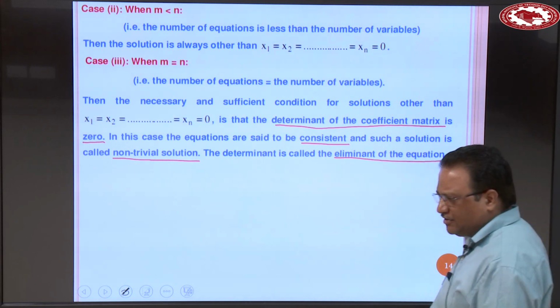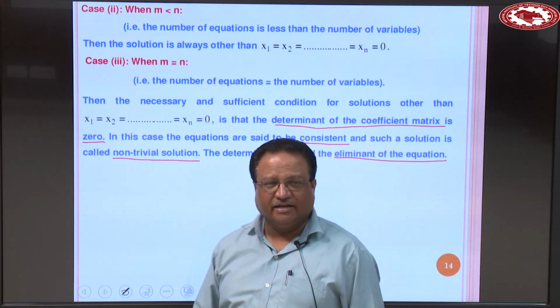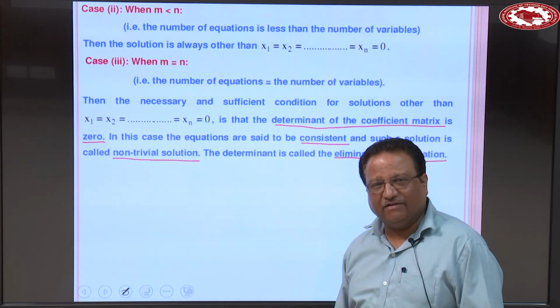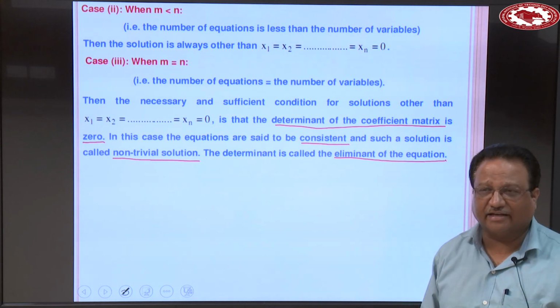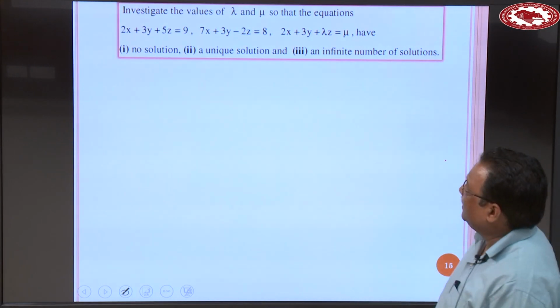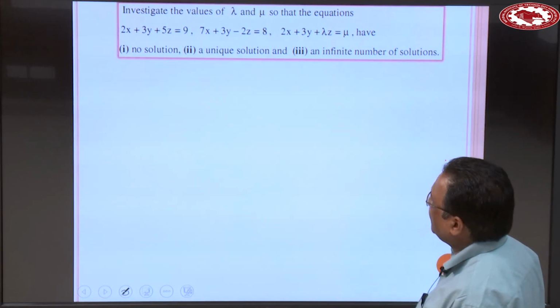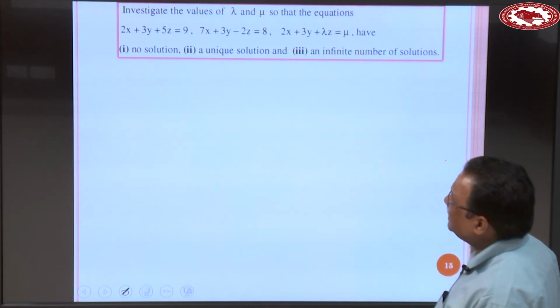So, in case of homogeneous equations, there is no problem, but in case of non-homogeneous equations, we have to evaluate the rank of A as well as the rank of the augmented matrix. Now, let us clear the concept by using this problem, by evaluating the consistency here.